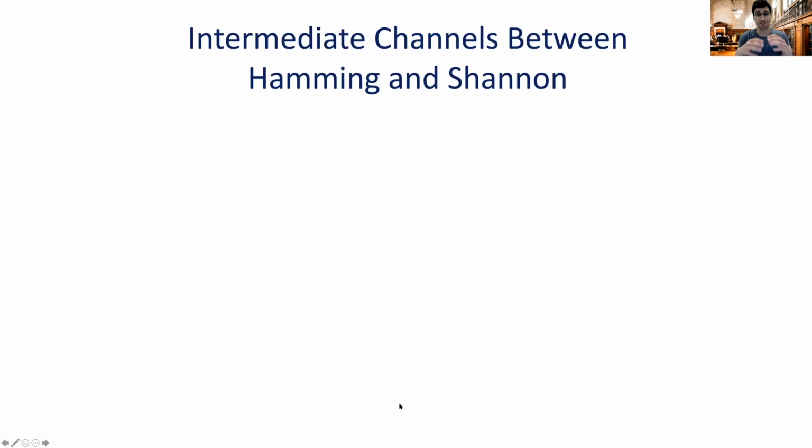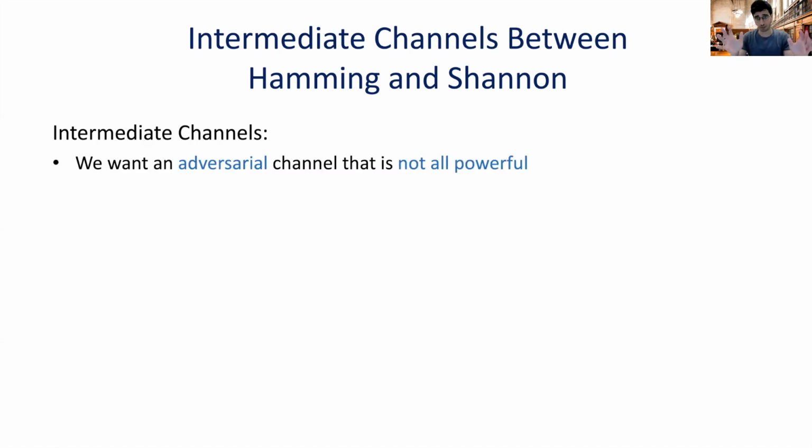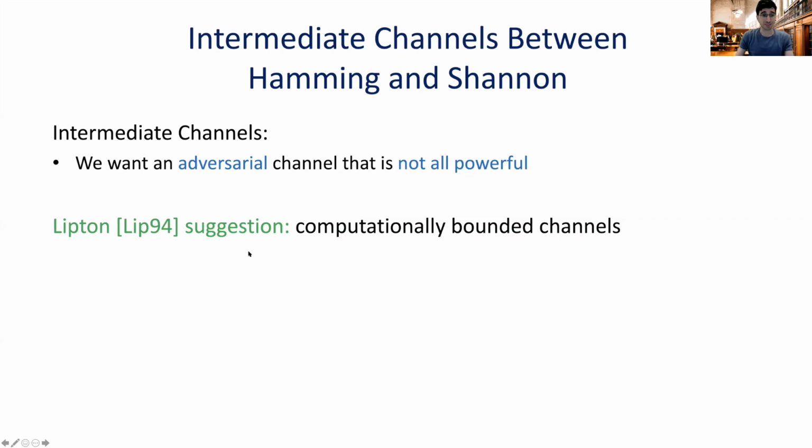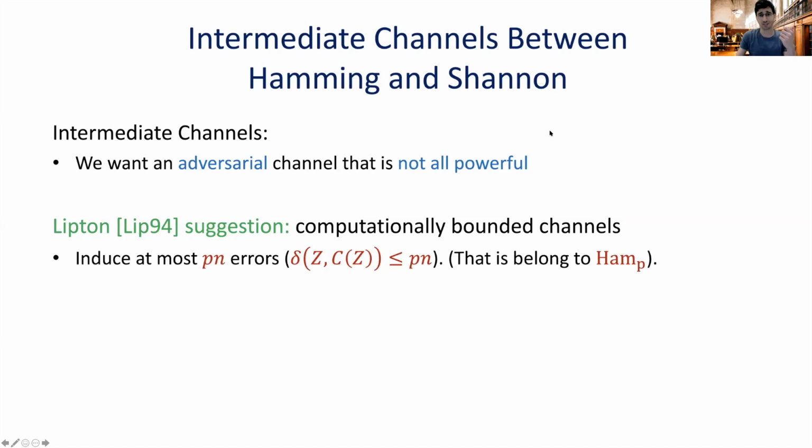And this gives rise to an intermediate concept of channels, something that lies between the Hamming case and the Shannon case. And it's important to note here that this channel can't be all-powerful, because if it was all-powerful, then we're simply reducing to the Hamming setup, right? So this channel needs to be drawn from some bounded, let's say computationally bounded class of functions. And in fact, Lipton himself already suggested such families or such channels that, first of all, can induce some bounded amount of error, let's say fraction p of errors, p(n) errors. And second, that they're drawn from some bounded computational class. So for example, think about space-bounded, time-bounded, etc.